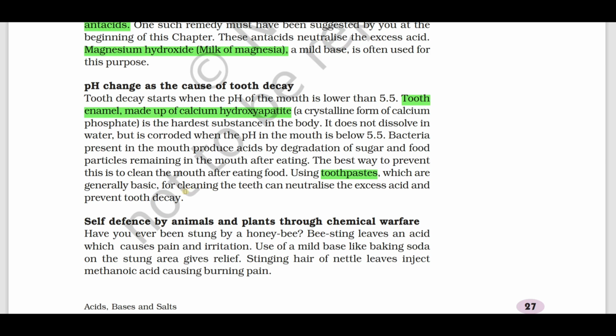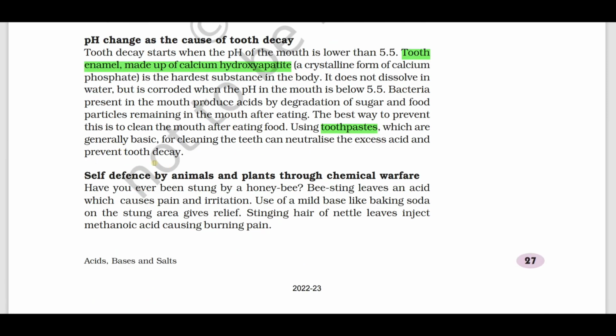Why? Because the acid produced by the degradation of the sugar by the bacteria should be neutralized, right, to prevent the tooth decay. Hence we use what? Suitable toothpaste to prevent what? Tooth decay. Self-defense by animals and plants through what? Chemical warfare.